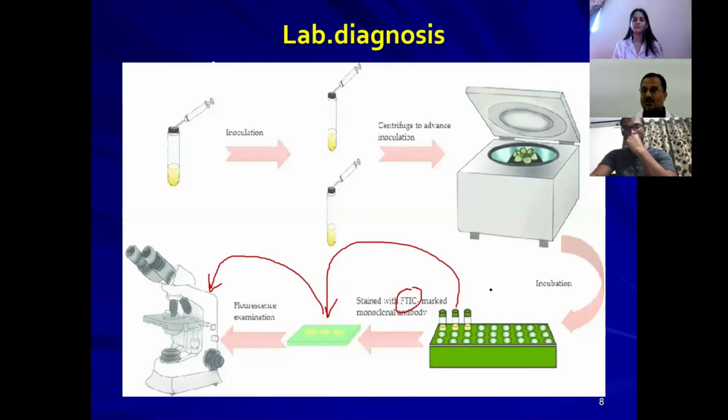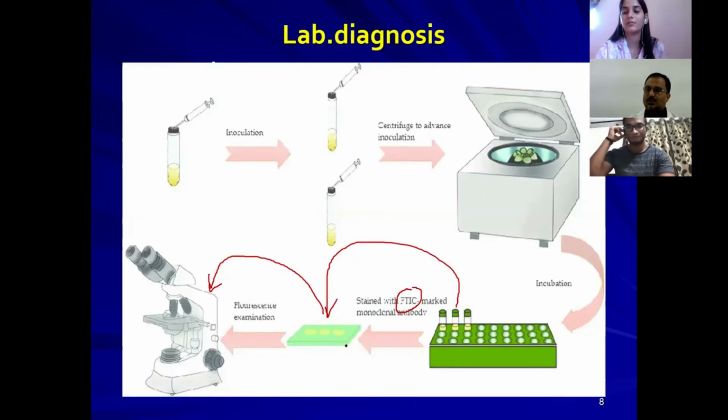That means not only the fluorescent dye, but it is tagged with monoclonal antibodies of this particular virus. Remember this particular point. The monoclonal antibodies tagged with the fluorescent dye have to be used, because these viruses are antigens, so the dye directly won't get attached to the antigens.